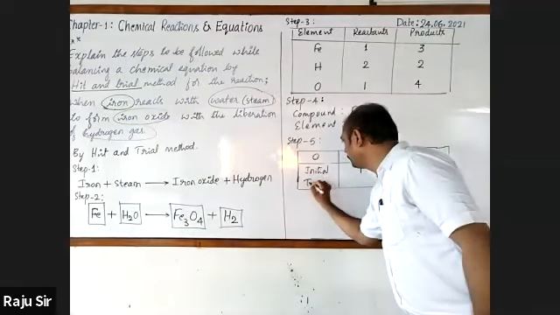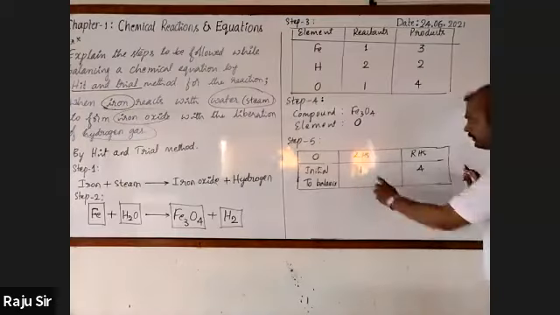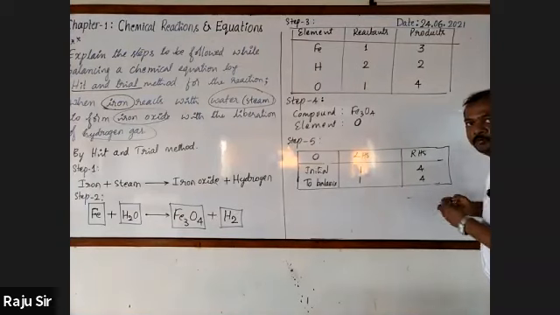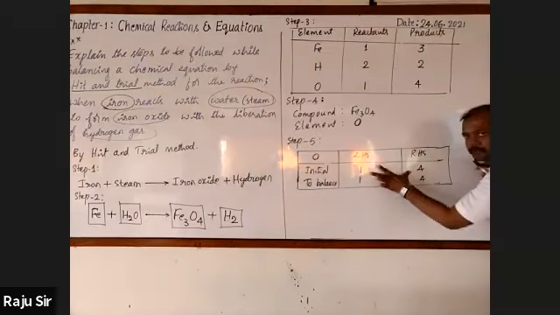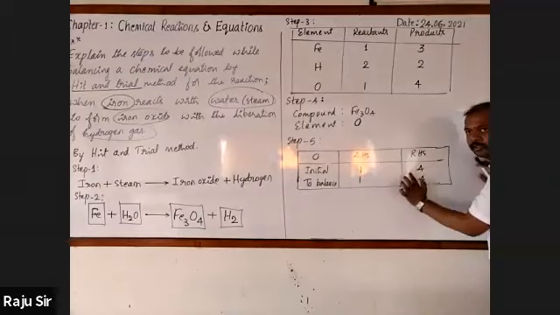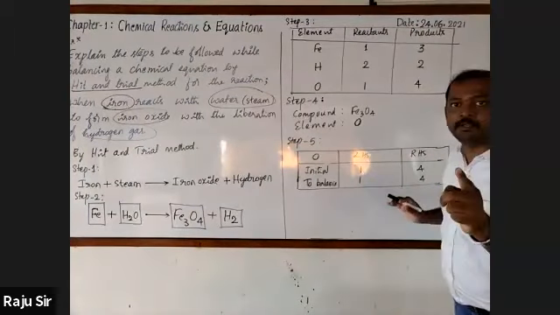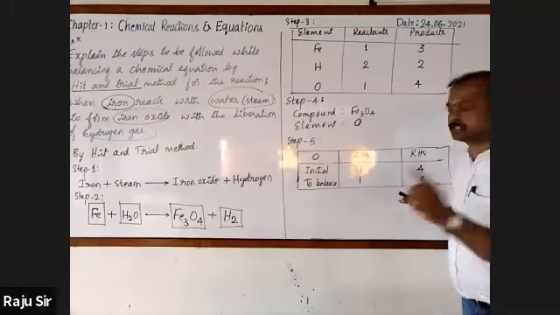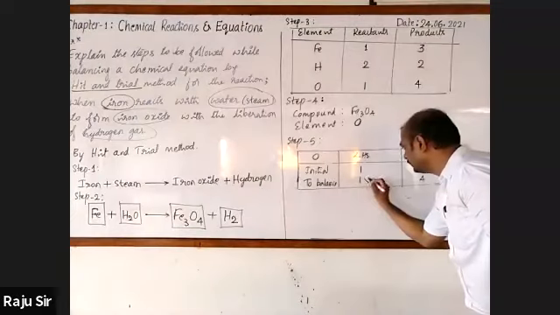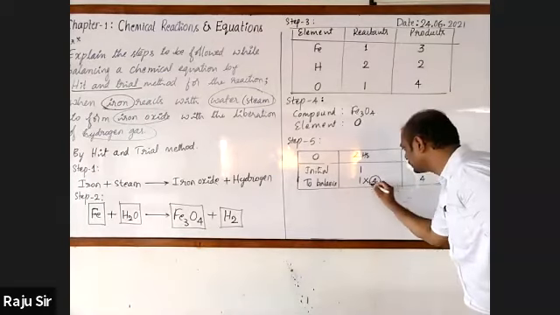Now to balance, multiplying by 4. Here I'll write 1 and 4 as it is. Now we have to equalize these two, 1 and 4. As I said, in the hit and trial method, we will follow only multiplication. Then what should be multiplied with 1 to get 4? Into 4. So here into 4. Please encircle that 4.